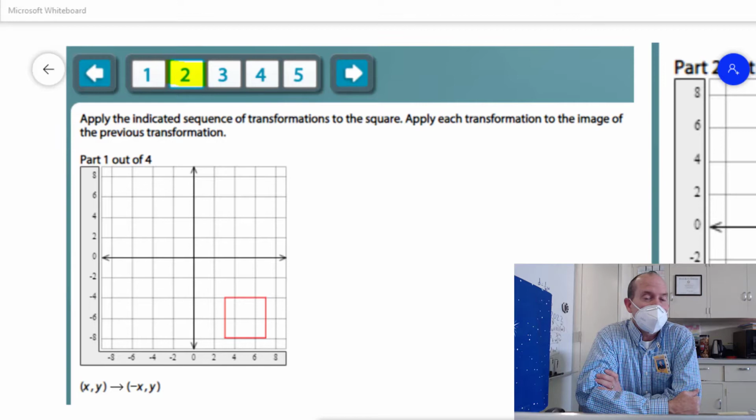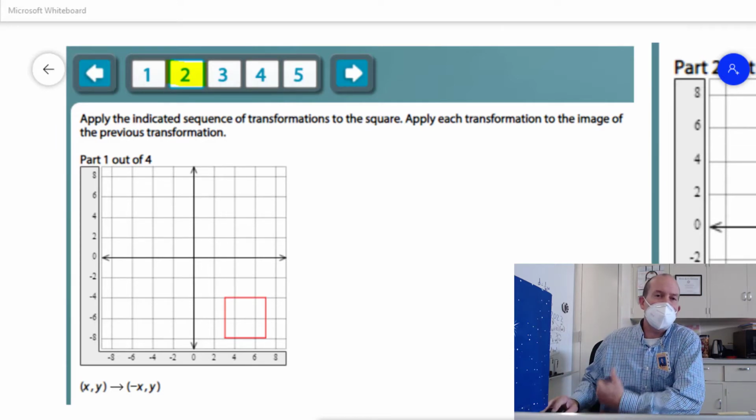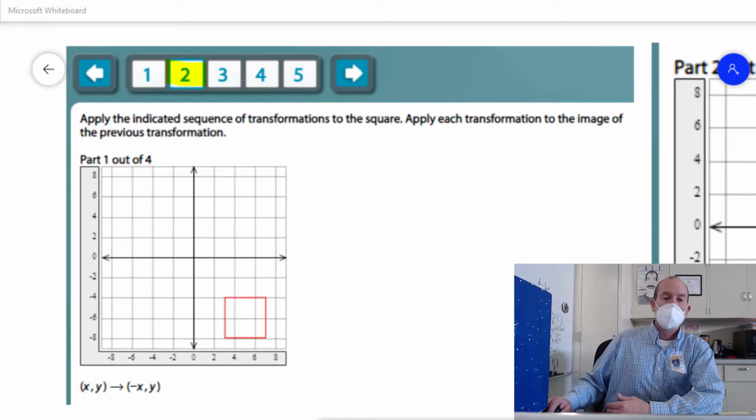Just want to talk to you about 10.3, question number 2. And in this one, we're going to actually have 4 parts. So hang with me. We'll try to get through all 4 parts. So it's to apply the indicated sequence of transformations to the square, and apply each transformation to the image of the previous transformation.